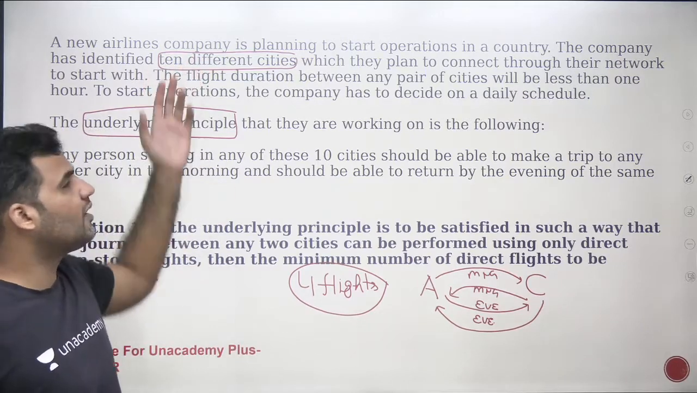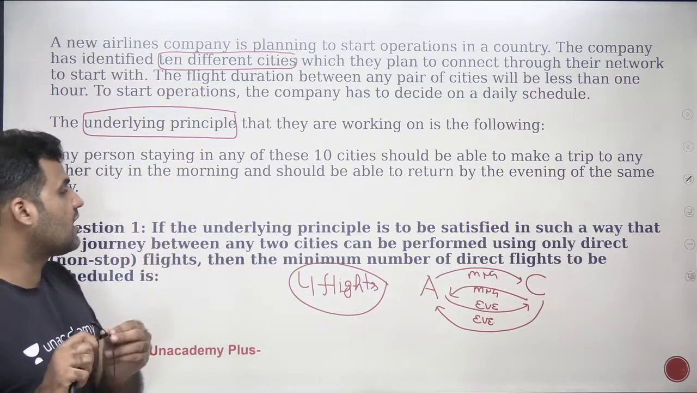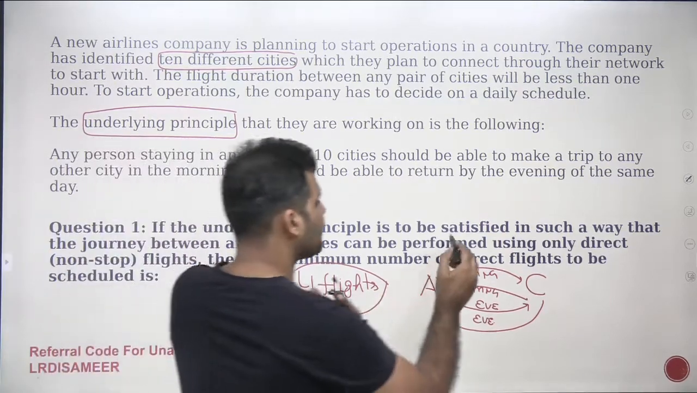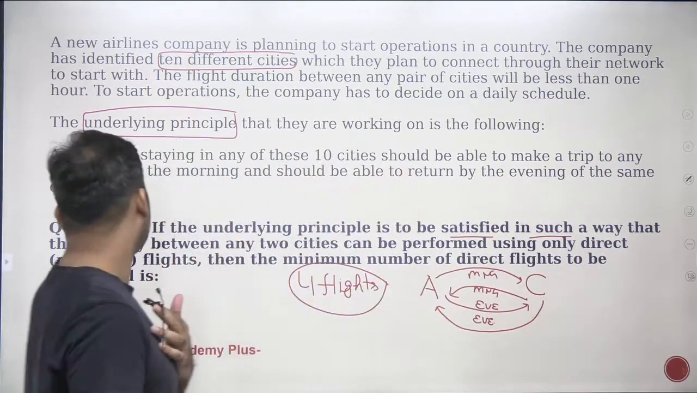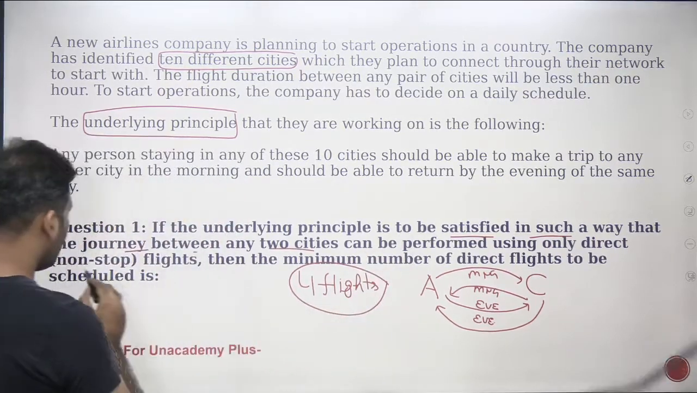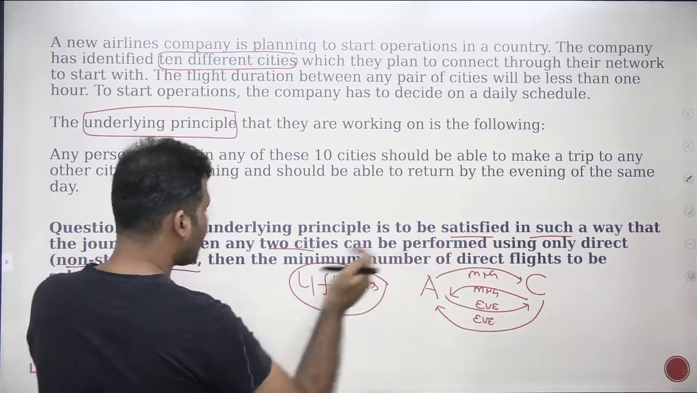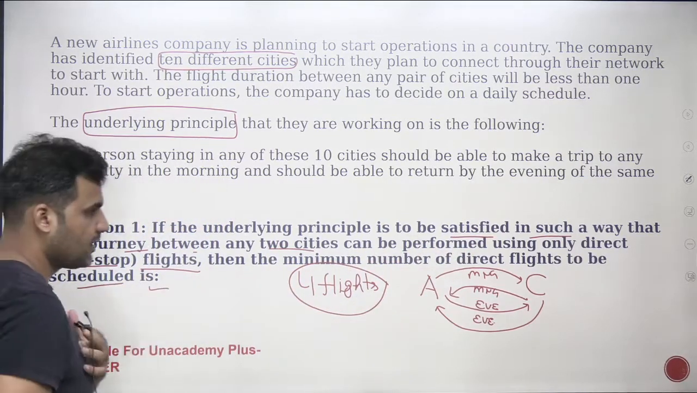How many cities do we have? 10 cities we have. Let's look at the question. The question says: if the underlying principle is to be satisfied in such a way that the journey between any two cities can be performed using only direct non-stop flights, then the minimum number of direct flights to be scheduled is.